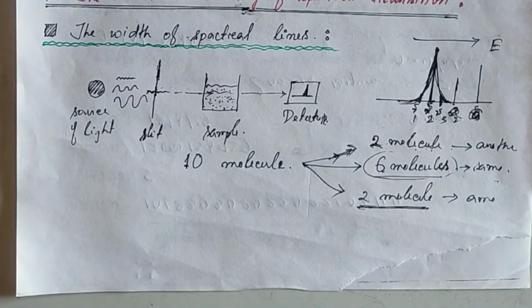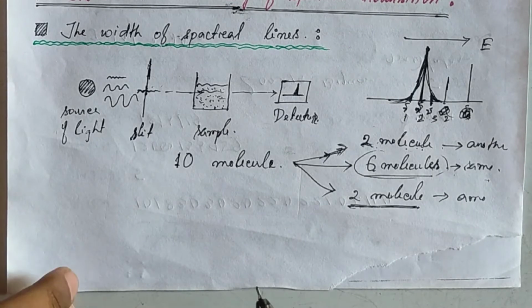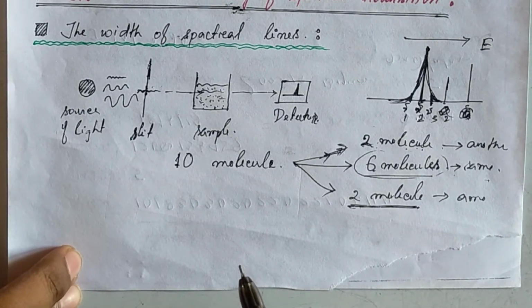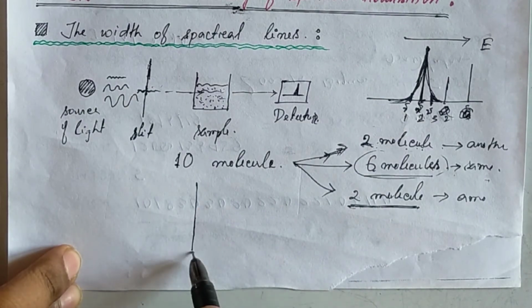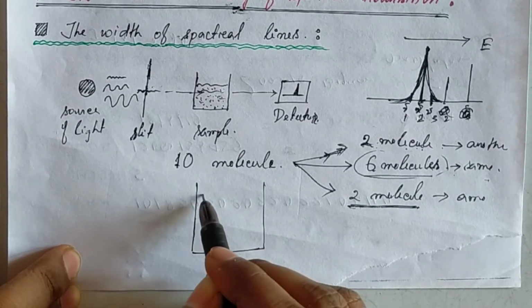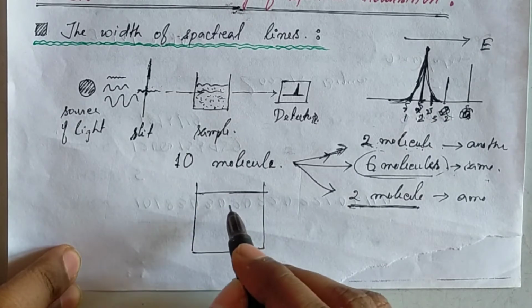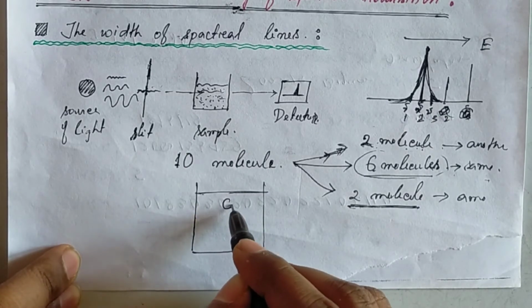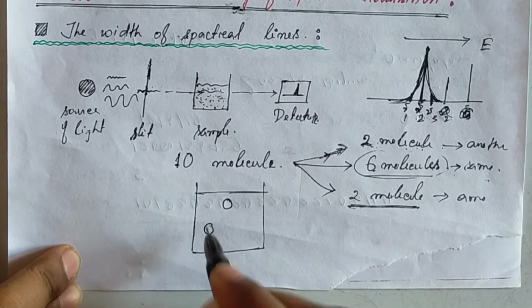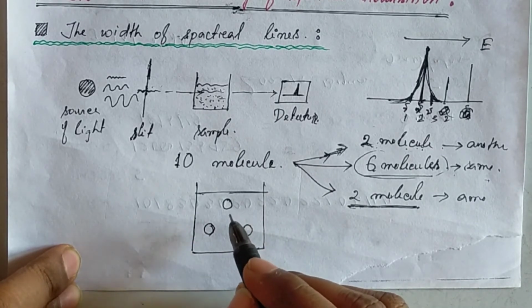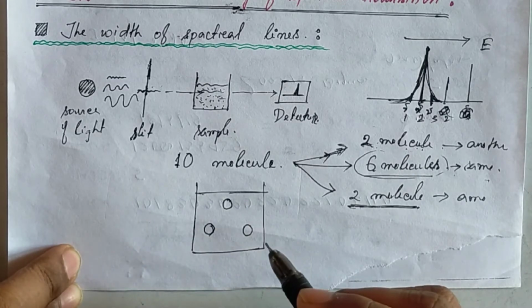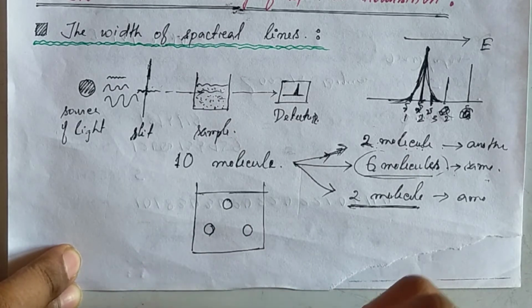Again, there is another reason, which is collision broadening. So in a sample, let's consider there are three particles. Okay, there is one particle here, one particle here, and this is one particle. So let's consider there are three particles in a sample on which we are going to interact with electromagnetic radiation and obtain a spectra.